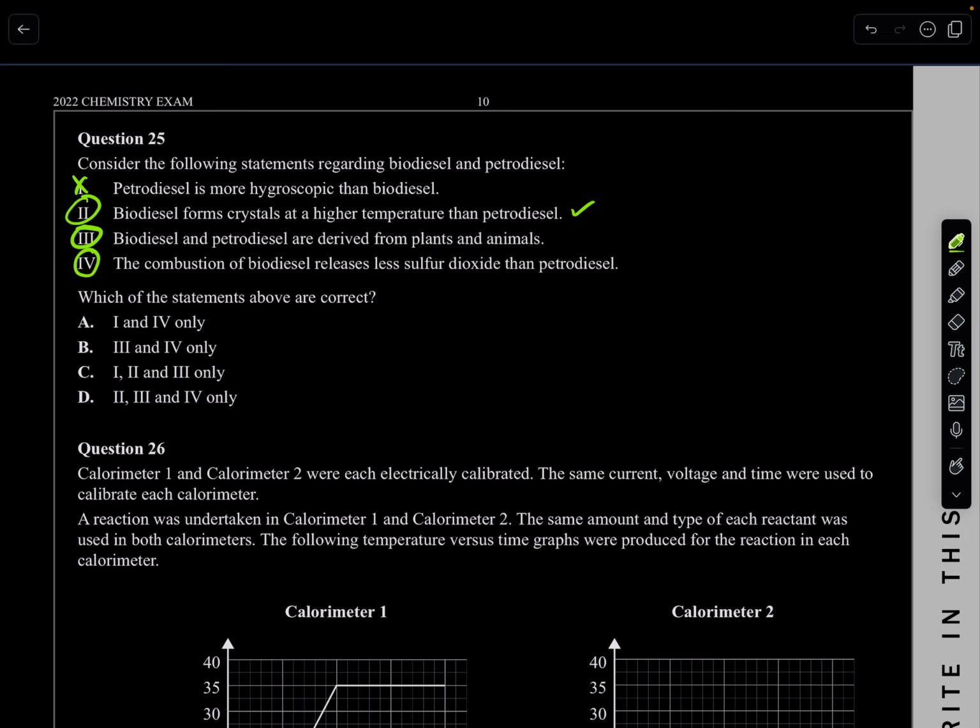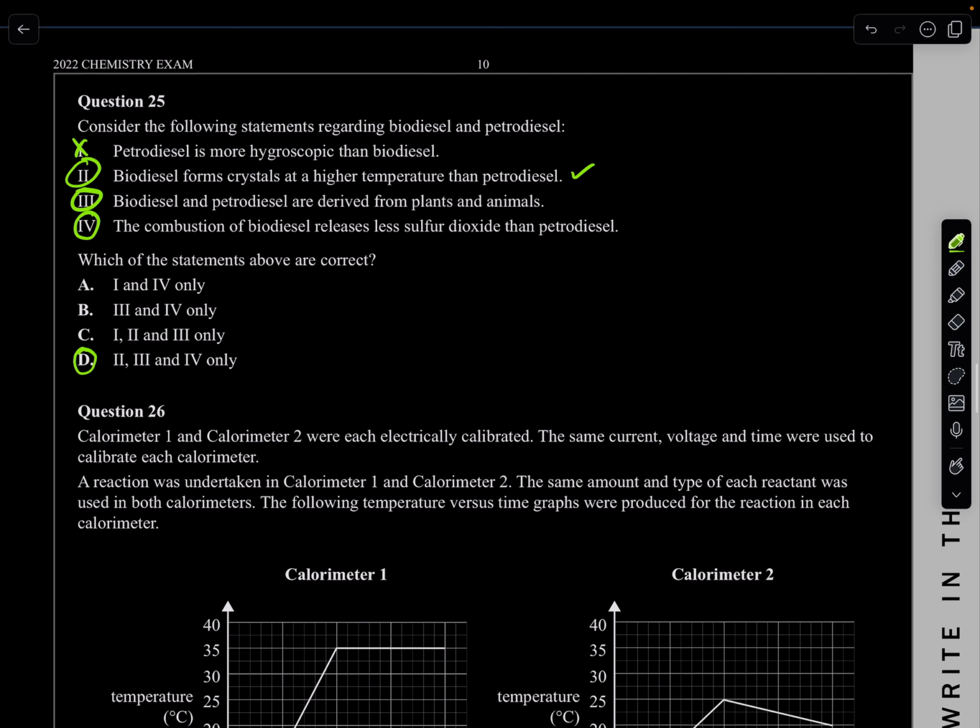So which one of the following statements are correct? So these ones. Looks like D is your answer for that one.